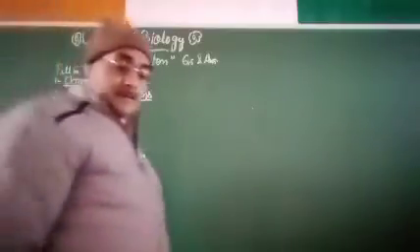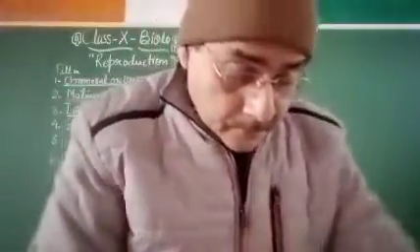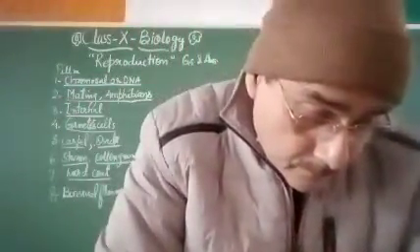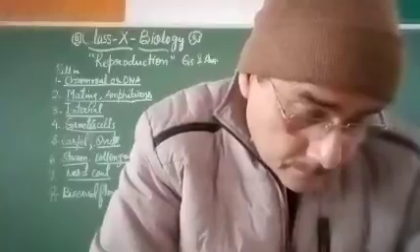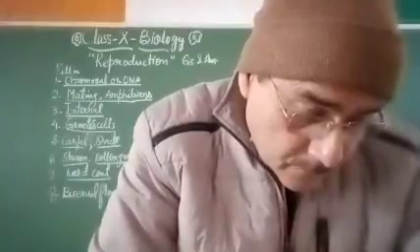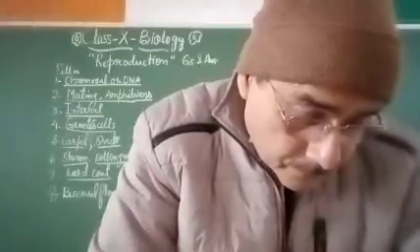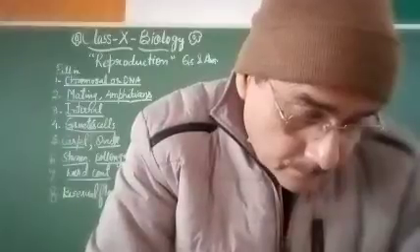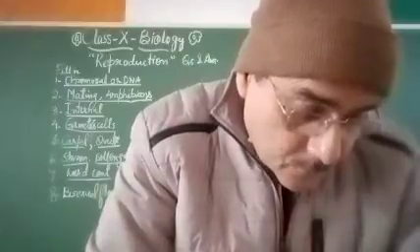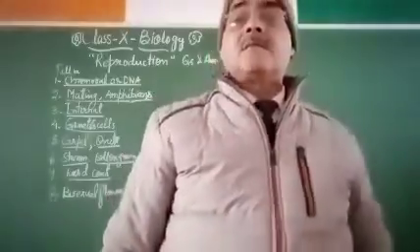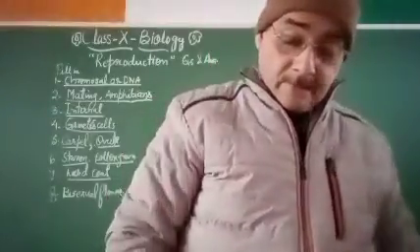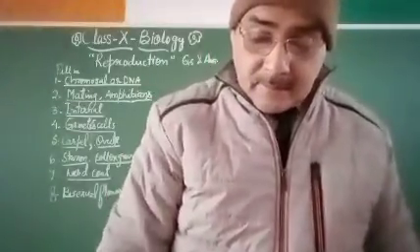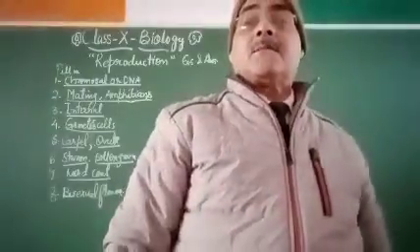And come to 9. Flowers are underground. This question number 9 is wrong. I think this is a misprint in the book. Dear students, these are the things, and take the example of a match.